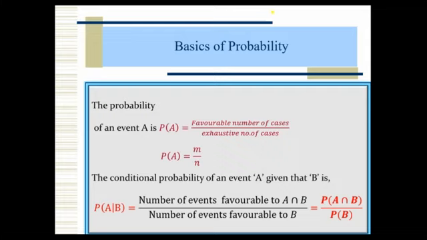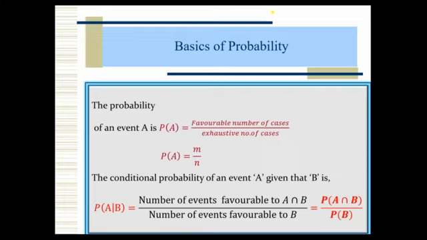What is the probability of getting rain tomorrow? If someone says 0.7, that means 70% possibility of getting rain tomorrow. Or what is the probability of getting rain today? If you say 0, that is 0%, that means not possible. That is the chance or probability. We have to see what is the possibility of getting rain tomorrow or not. So what is the formula here? A is an event. Event means what we are looking for. P of A equals the probability of event A, that means the probability of getting rain tomorrow.